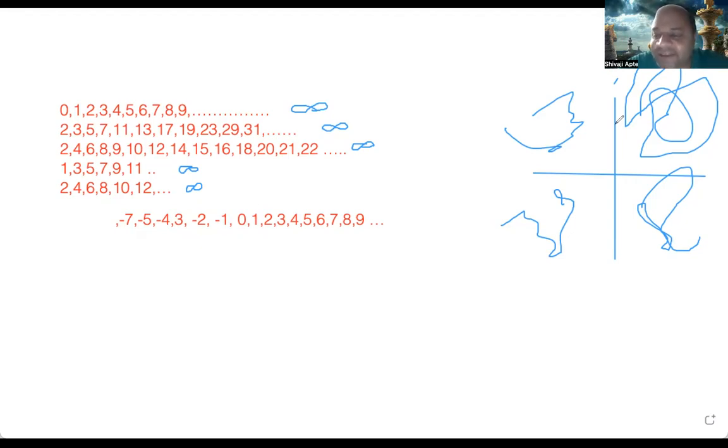So first we thought in one line in one direction. Then he said in second direction on a line, then on a plane, and then in three dimensions also you can go in any direction in space. You can imagine that from Earth, if you imagine in space, right? One side is sun, one side might be moon. There are some stars on the north side, some on the west side, south side, and in all directions there are stars and constellations, and you can go in any direction. And all those directions are infinite, right? There is no finite end to it. So this he put as the fourth type of infinity.